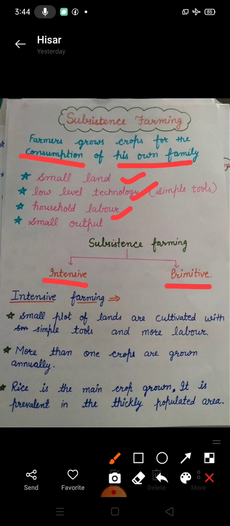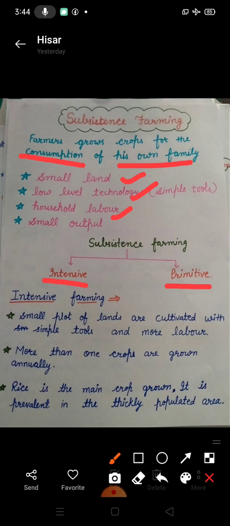Suppose India has less cultivated land but more population. To fulfill the demand of food, the farmers have to produce more in the limited land. So more than one crop is grown annually, and that also depends on the climate.